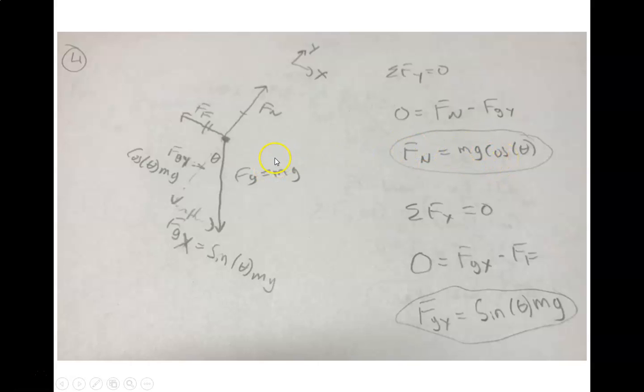Now looking in the x's, the x's have to cancel. So our Fgx is positive, so 0 equals Fgx minus Ff, where Fgx is equal to sine of theta mg, sorry. And that's how you work one of those problems.